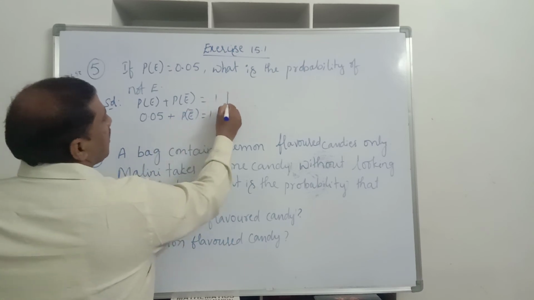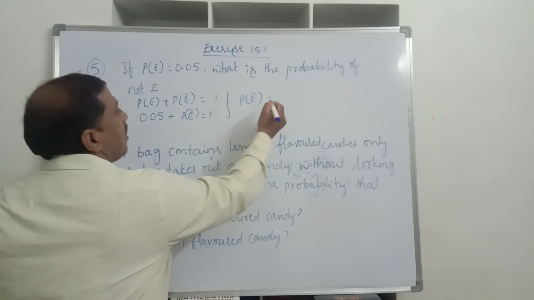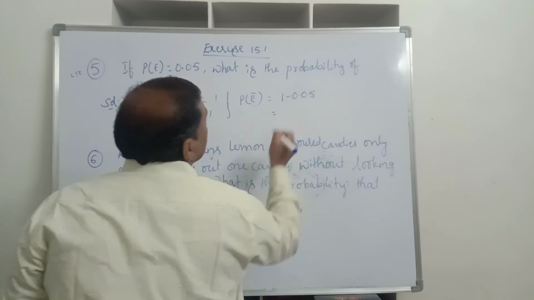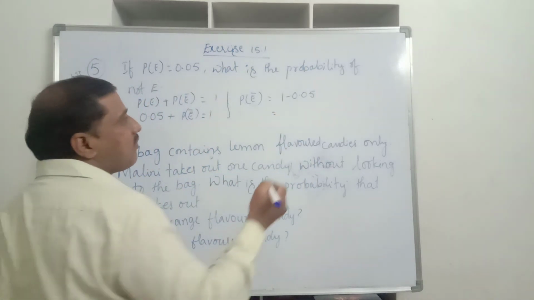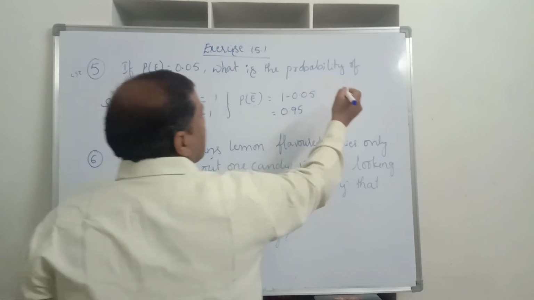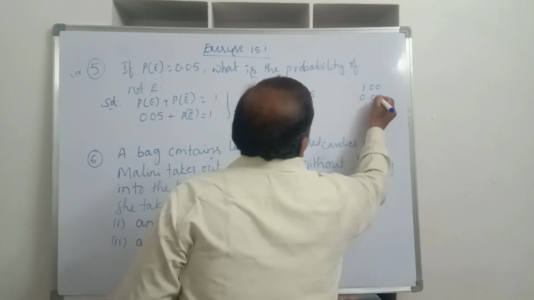Now P of not E is equal to 1 minus 0.05. How much will we get when we subtract 0.05 from 1? We get 0.95.